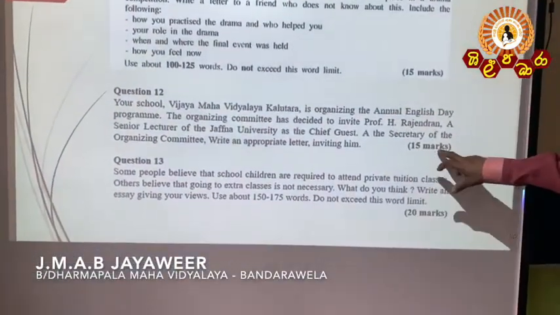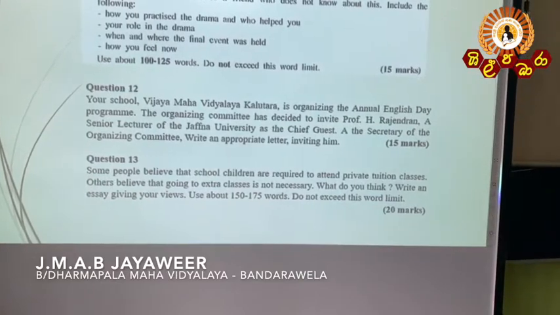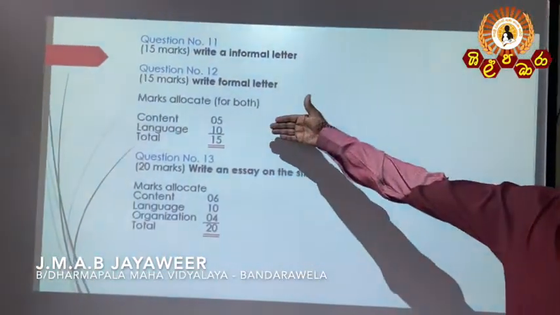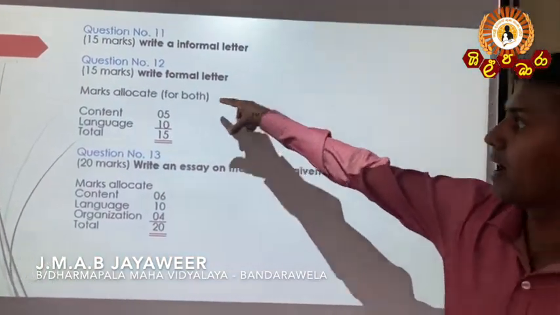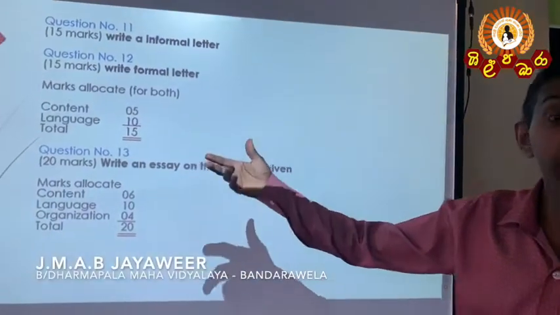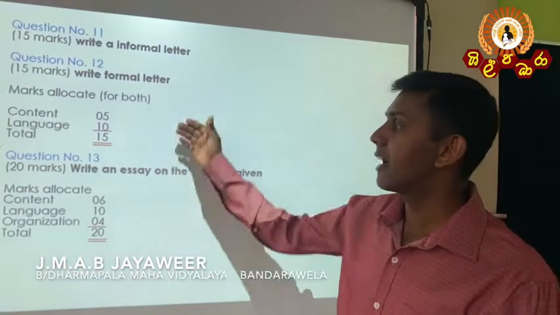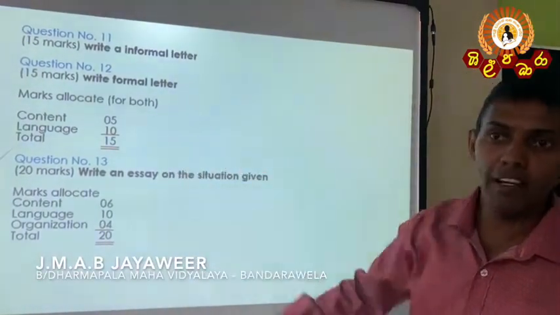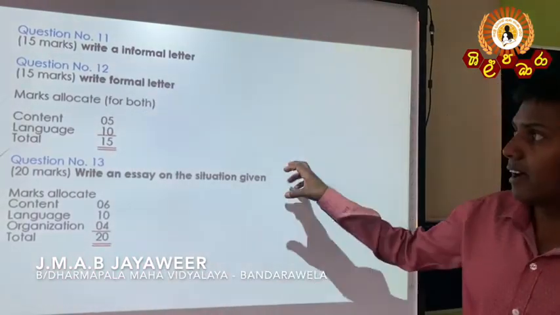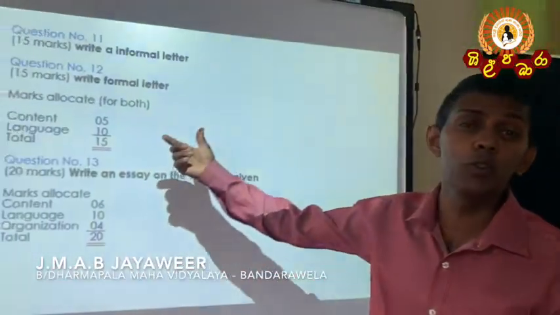Here 15 marks have been given to you for question number 12, for both letters. Earlier I explained the content for informal letters as well as formal letters. In formal letters, the situation has been given to you very clearly.